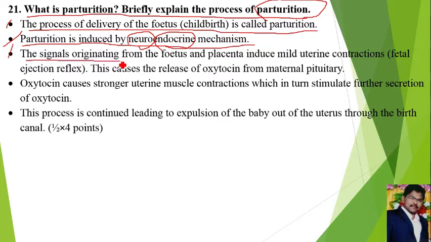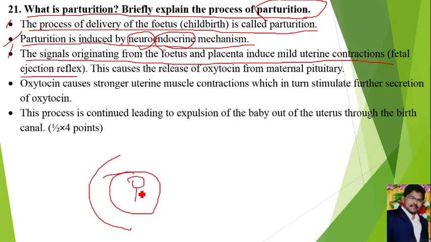Next, the signals originating from the fetus and placenta induce mild uterine contractions, which is called the fetal ejection reflex. Fetal ejection reflex means, after 9 months of growth of the baby, the fully developed fetus and placenta put pressure on the wall of the uterus. When they put pressure on the wall of the uterus, the uterus will show mild uterine contraction. That is called the fetal ejection reflex.